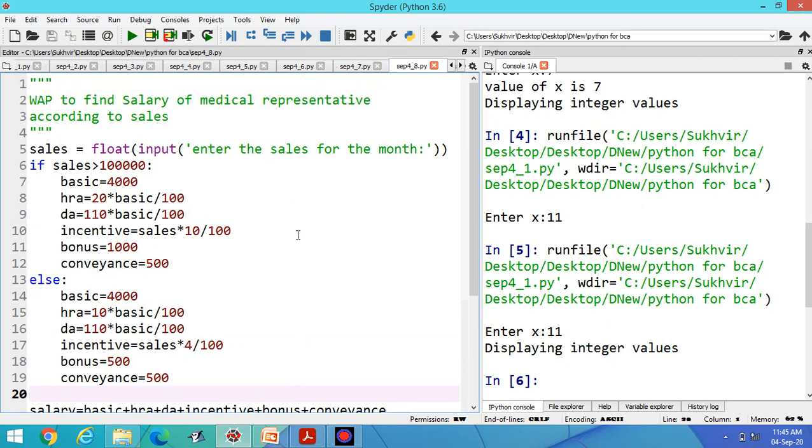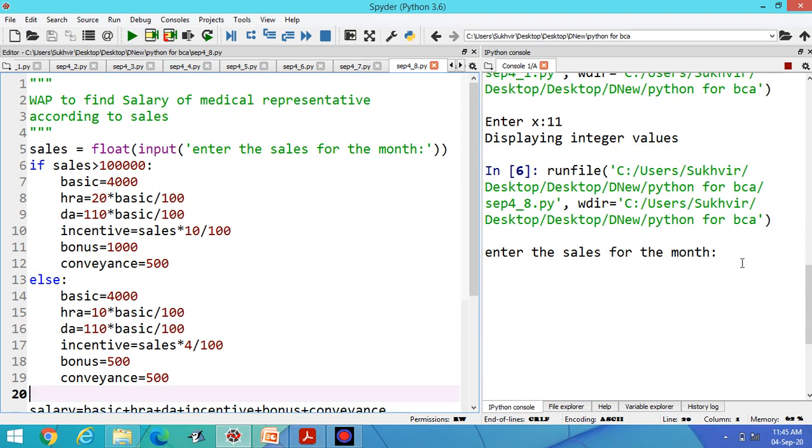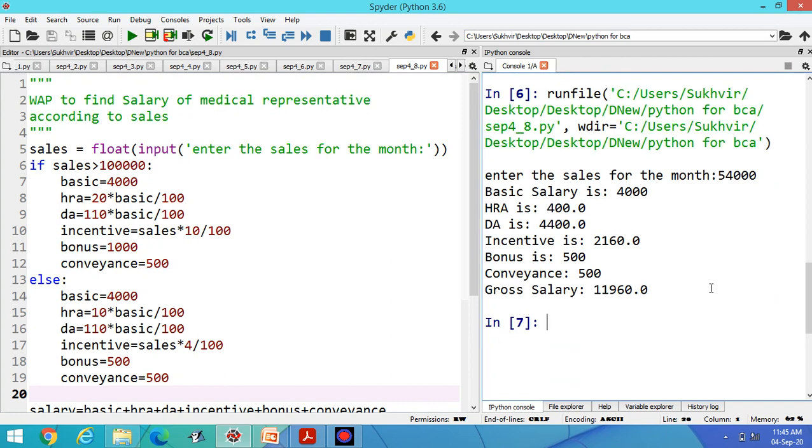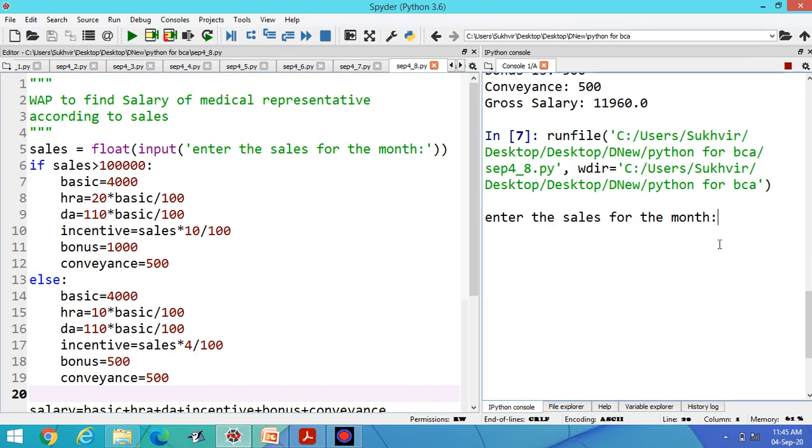This one is the program. Suppose I have to check the salary. Suppose I write 54,000. Then you can display the contents accordingly. Basic salary is 4,000, HRA 400, DA 4,400, incentive 2160, then bonus, conveyance, and gross salary 11960. This one is the second block, the else statement, because the sales are less than 1 lakh. If I enter another value, you can explain accordingly.